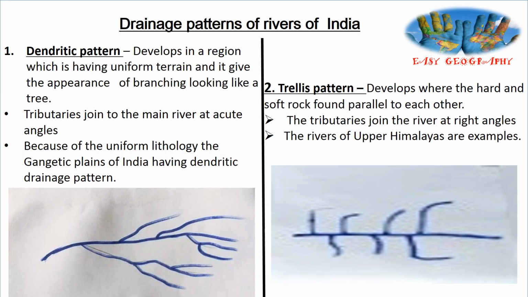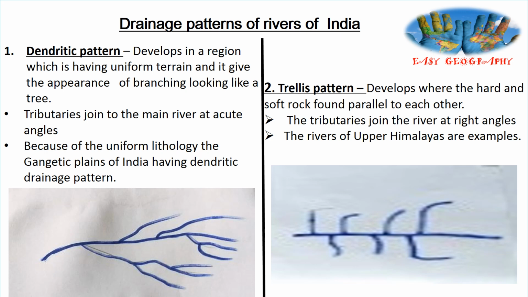First one, dendritic pattern. Dendritic pattern develops in a region which is having uniform terrain. That is important. Dendritic pattern develops on uniform terrain, and it gives the appearance of branching, looking like a tree. It is found in the plain area. In India, it is found in the Gangetic Plains, and the tributaries join the main river at acute angles.